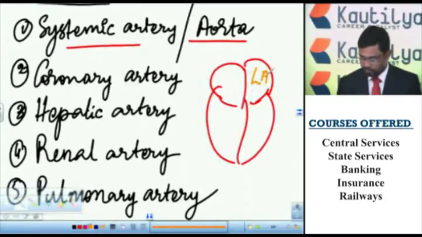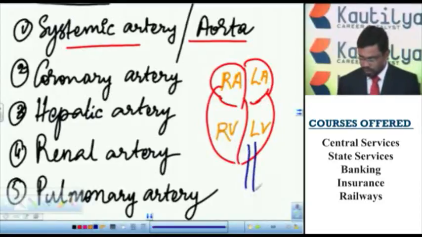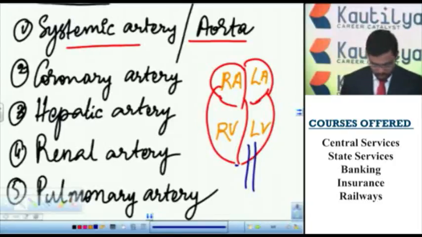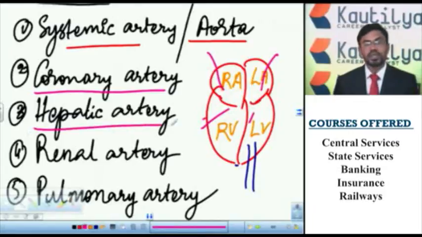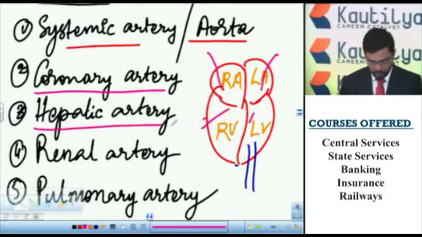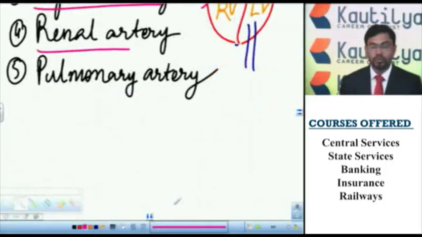So this is left auricle and left ventricle. This is right auricle and right ventricle. The systemic artery or aorta is the largest artery. It starts from the left ventricle and carries pure blood to different parts of the body. And coronary artery supplies oxygenated blood to heart muscles. Hepatic artery supplies pure or oxygenated blood to the liver. Renal artery supplies pure blood to the kidneys.